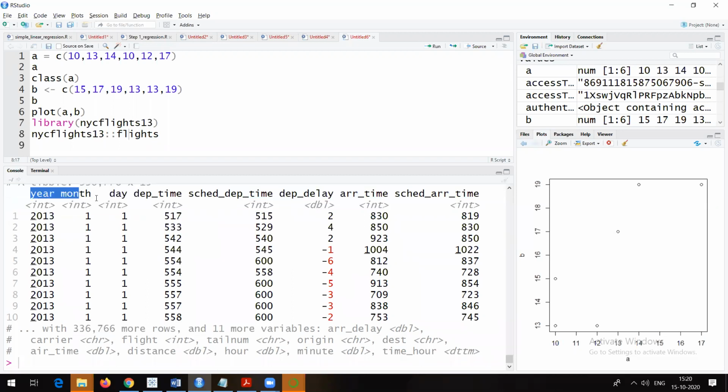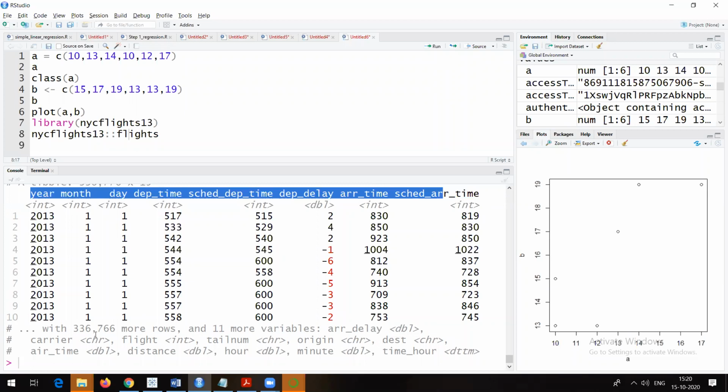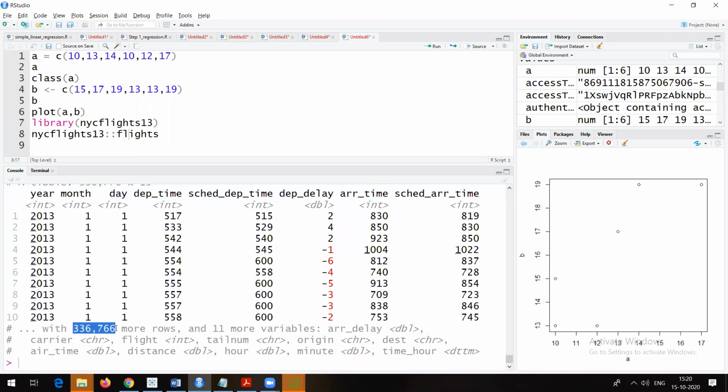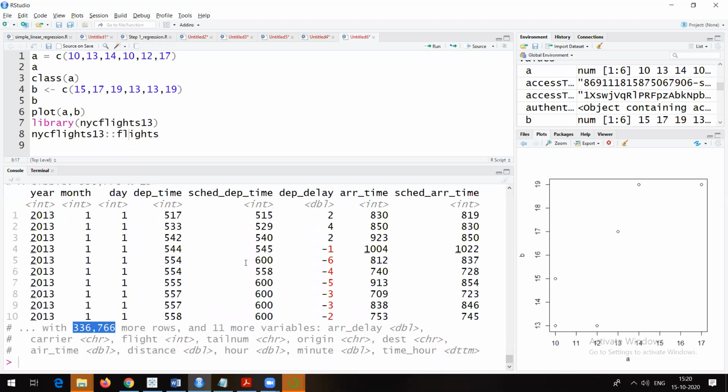So you can check it: 1, 2, 3, 4, 5, 6, 7, 8. 8 plus 11, 19 columns are there. And 10 plus 336,766, so these many rows, plus 19 columns are there in this data set. Now we will try to understand data visualization with the help of that example.